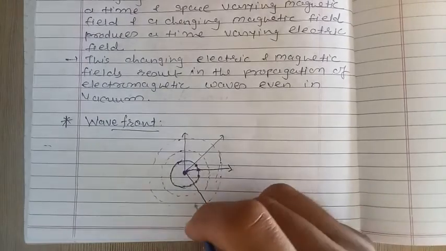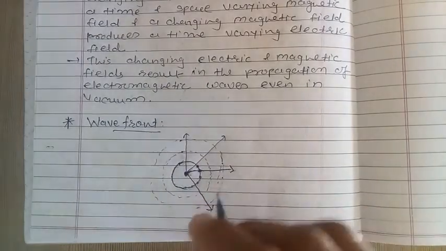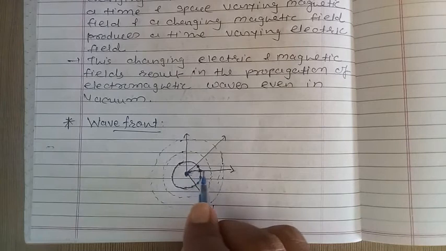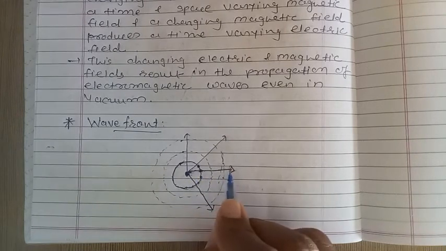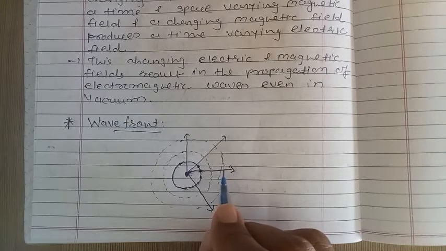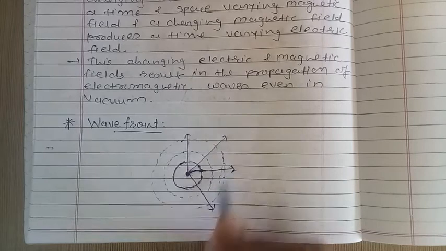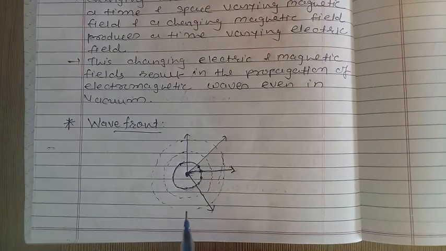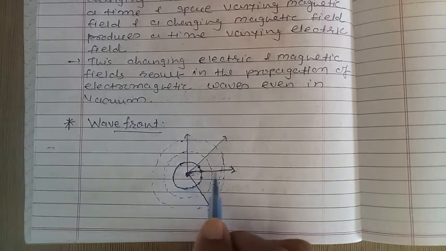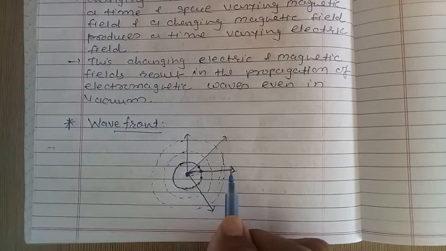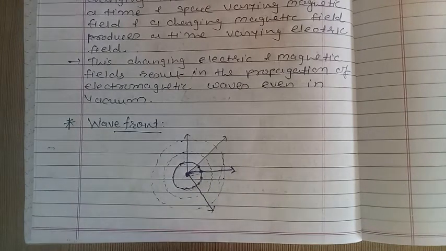Now the line perpendicular to the wavefront and indicating the direction of propagation of wave, in the outward direction, right? I repeat, the line perpendicular to the wavefront and indicating the direction of propagation of the wave is called ray.